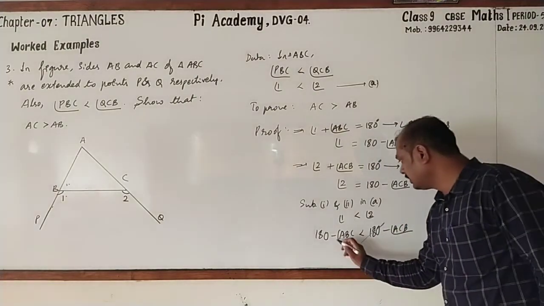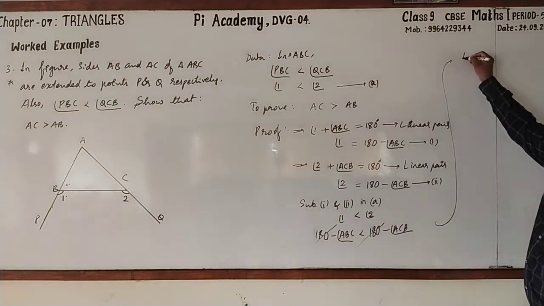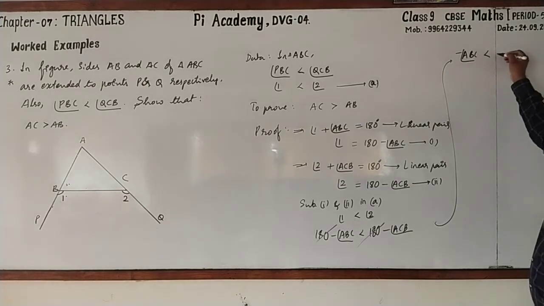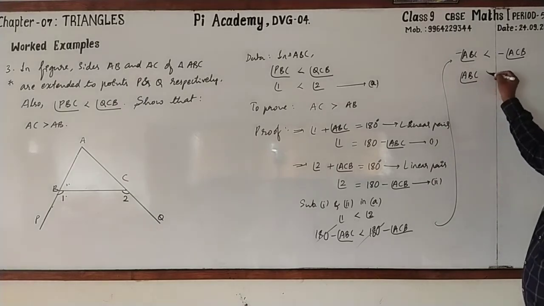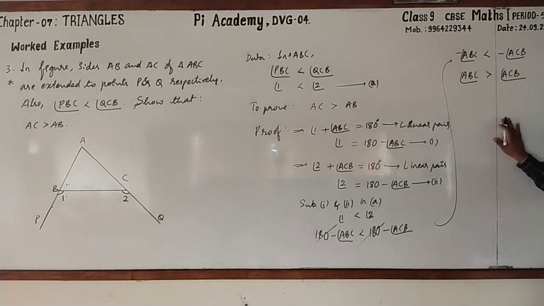Now see that 180 gets cancelled. Next, it is minus ABC is less than minus ACB. Understood? Now we can write this as ABC is greater than ACB. Hope that you have understood this one.